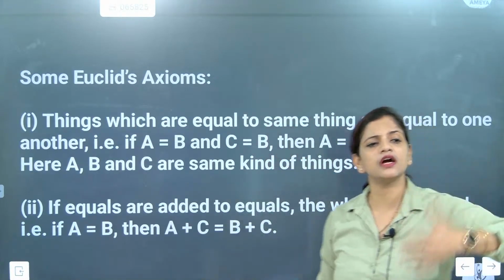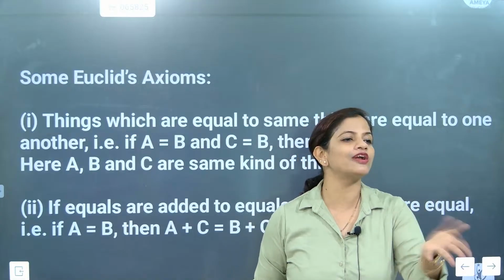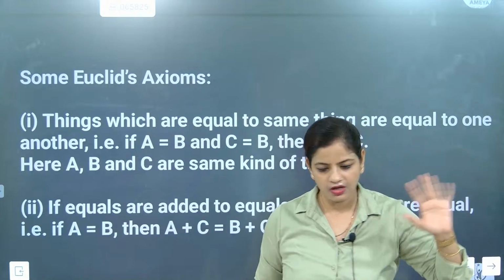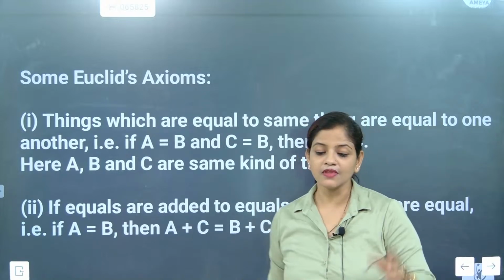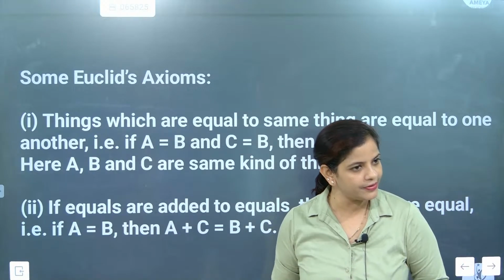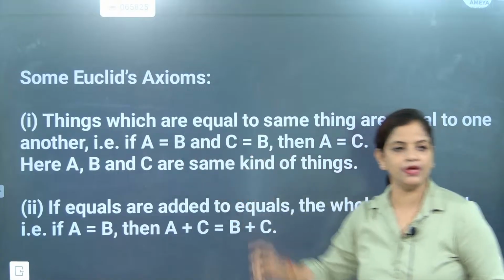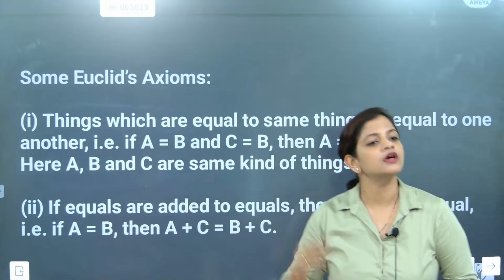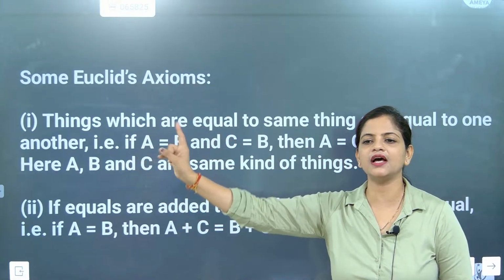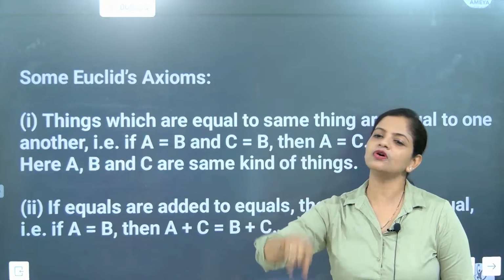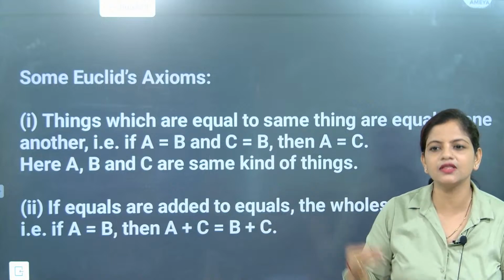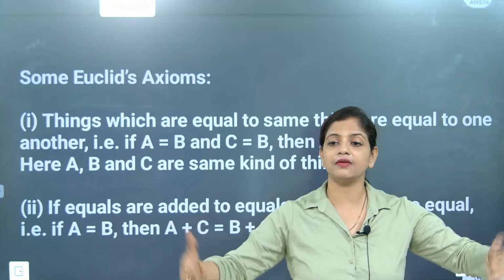So that is the conclusion we have drawn. We can't prove it. It is already proven. So axioms are those which cannot be proven. It is already proved. Done. Absolutely correct. So always we will be writing like this, beta. Understood? So we will say A is equal to B, C is equal to B, then A is equal to C. So here Kerala banana equals Tamil Nadu banana. Tamil Nadu banana is equal to Jharkhand banana. Jharkhand banana is equal to Karnataka banana. Karnataka banana is equal to Tamil Nadu banana. So all bananas are equal, and exactly the quantity, quality and content remain the same everywhere.